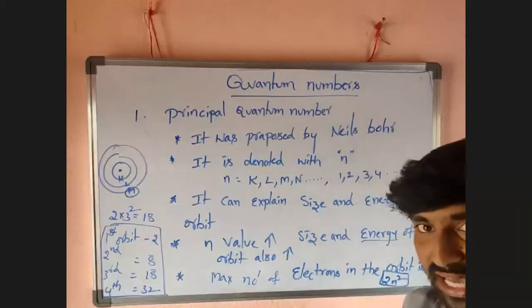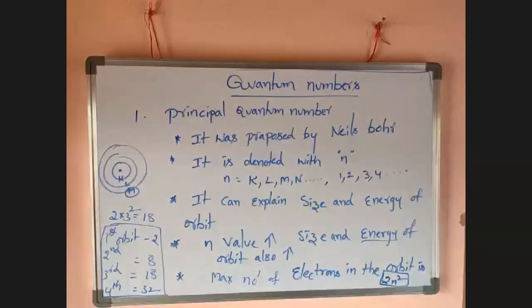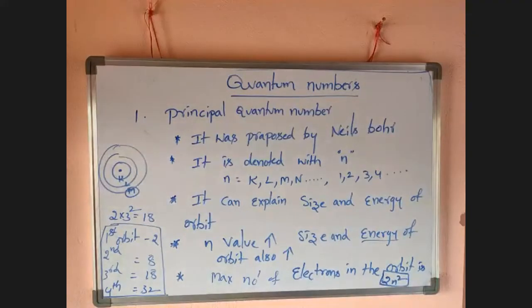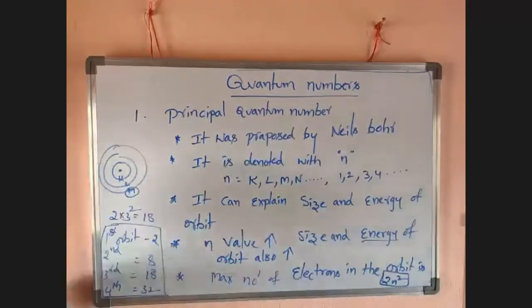It explains size and energy of the orbit. n value increases, size and energy of orbit also increases, and the maximum number of electrons present in the orbit is 2n square. Also angular momentum mvr equals nh by 2 pi. It is already discussed in Bohr's theory. Those are covered in principal quantum number also. Okay. So like this, you can calculate number of electrons present in the orbit. Within 1 minute, you have to remember.